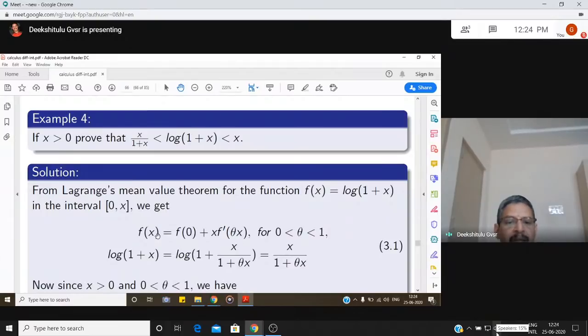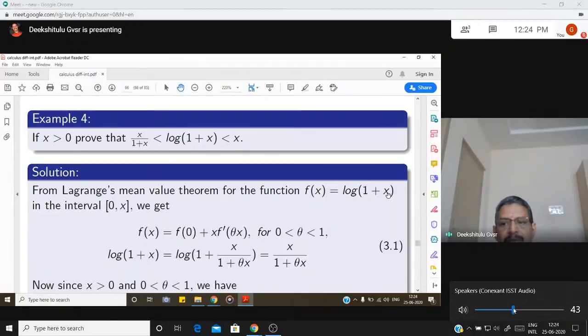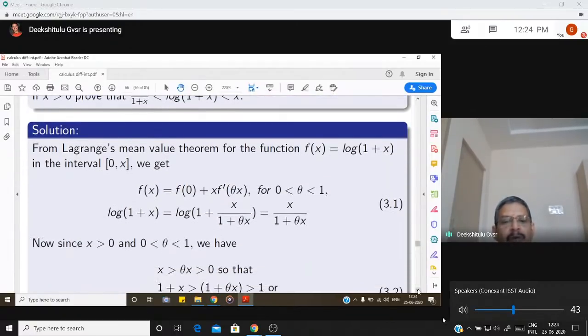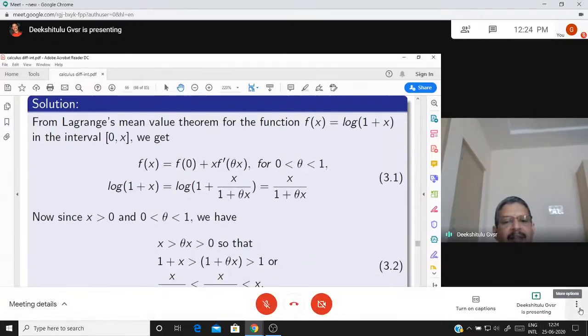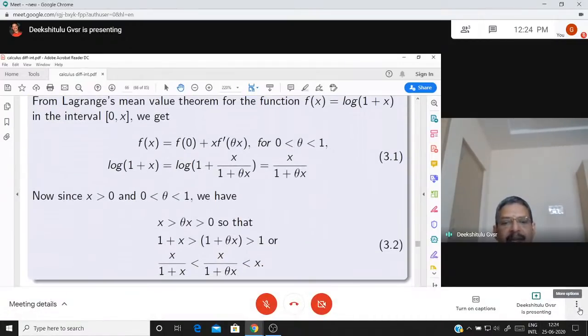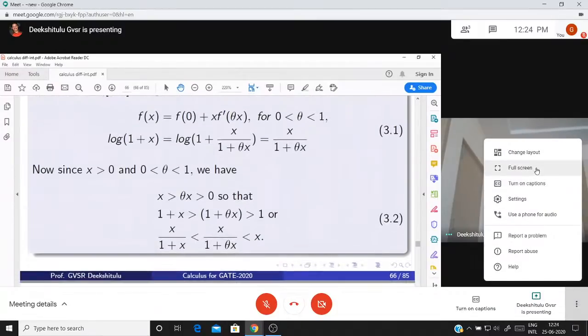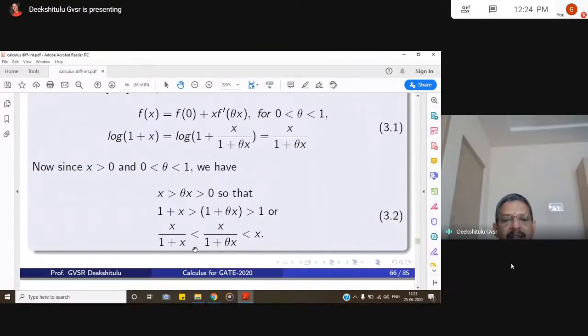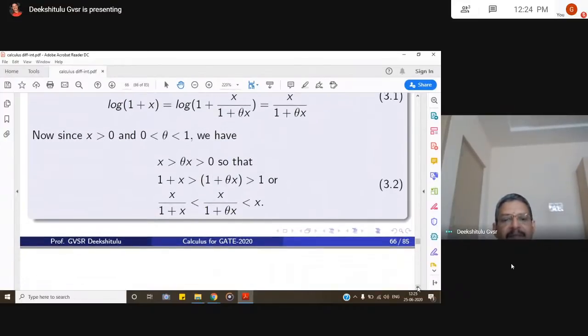So f of x is log(1 plus x), and f of 0 is log 1, which is 0. So log(1 plus x) is equal to x by (1 plus theta x). For theta less than 1, x is greater than theta x, which is greater than 0. So 1 plus x is greater than 1 plus theta x, which is greater than 1. So x by (1 plus x) is less than x by (1 plus theta x), which is less than x. But x by (1 plus theta x) is log(1 plus x). So that means x by (1 plus x) is less than log(1 plus x), which is less than x.